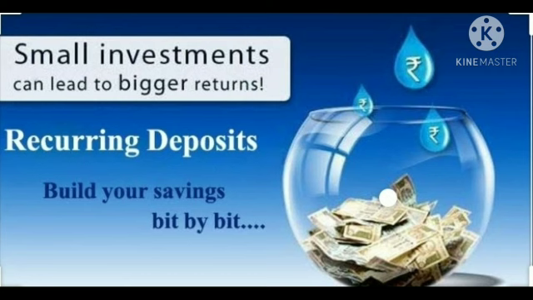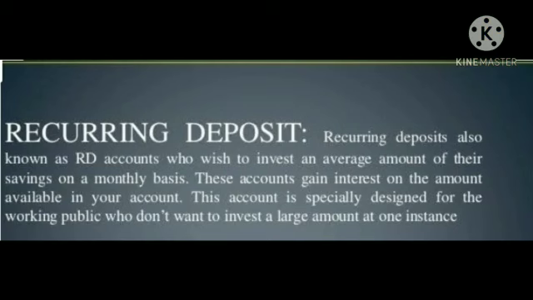Now the next type of account is the recurring deposit account. Now let's see what a recurring deposit account is. A recurring deposit account is also known as your RD account. What happens in this account is that the account holder can decide the amount to be deposited every month in the account. It is the same as your fixed deposit, but what happens in a fixed deposit? You have to deposit the money only once, but in a recurring deposit account you have to decide a period. Every month you have to deposit money in that account. In recurring, the amount and period you will decide.